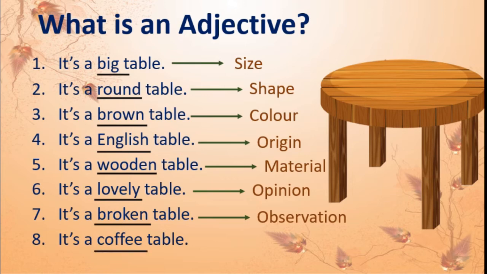Coffee is an adjective used here in this sentence. So coffee tells us the purpose of the table. Got this, students? Here we have taken only one object, that is table, and we used so many describing words to tell all different size, shape, like that we used here. Okay.